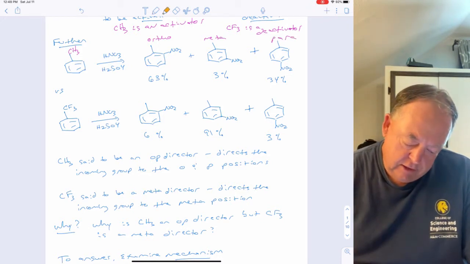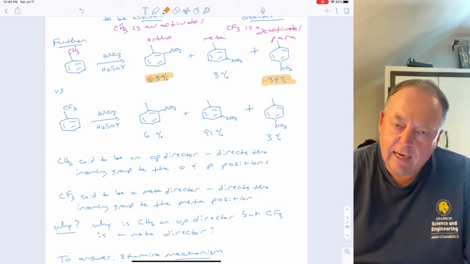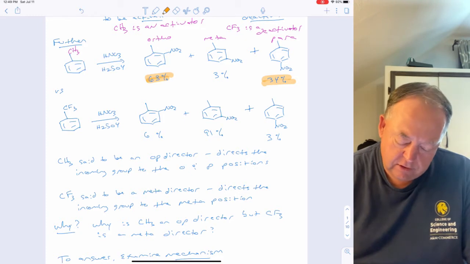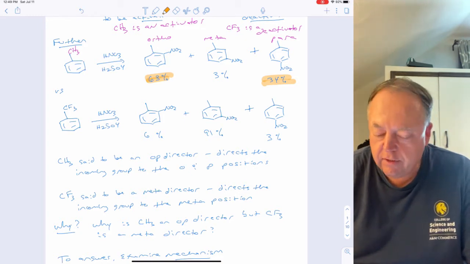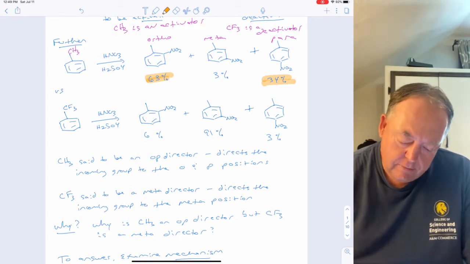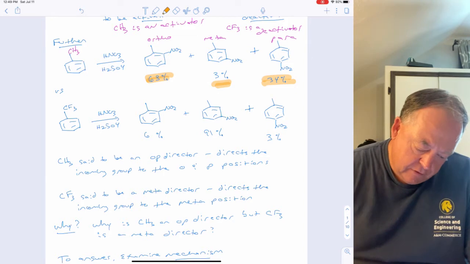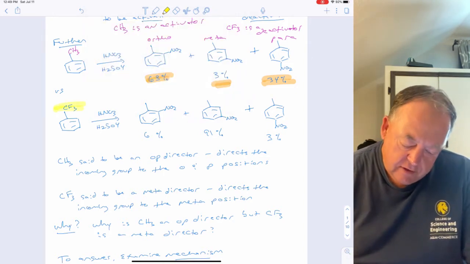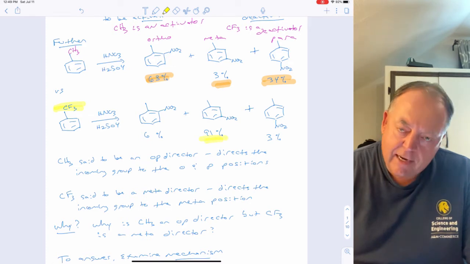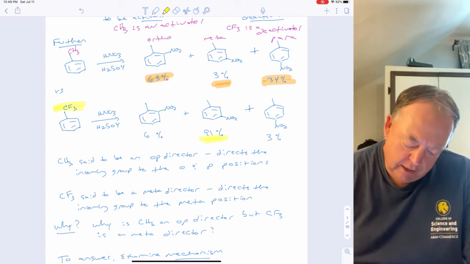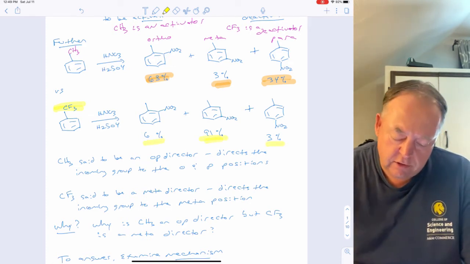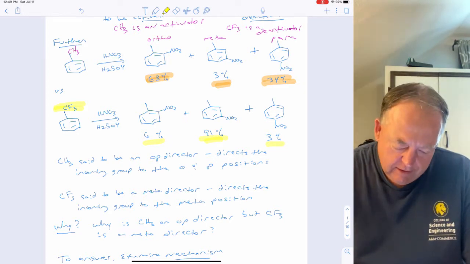And as you can see, you preferentially make the ortho and the para isomer. So you get a 63% yield of ortho and a 34% yield of para, but you don't make very much of the meta isomer, only 3%. If you have a CF3 on the ring, however, then you preferentially make the meta isomer, 91% yield, and you only make 6% and 3% of the ortho and para isomers.